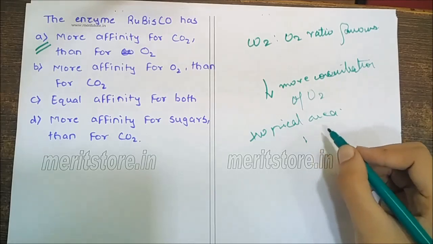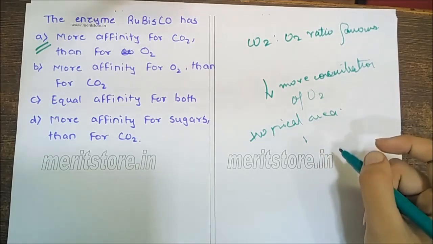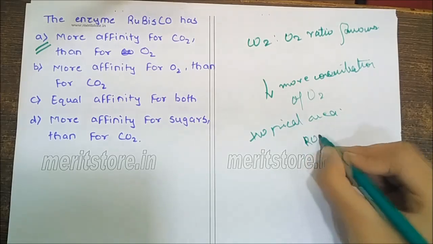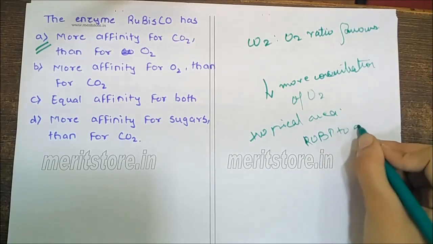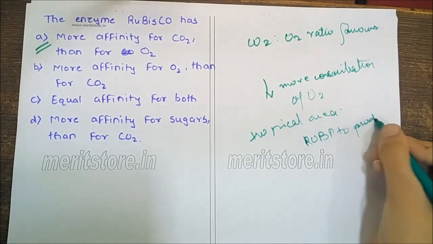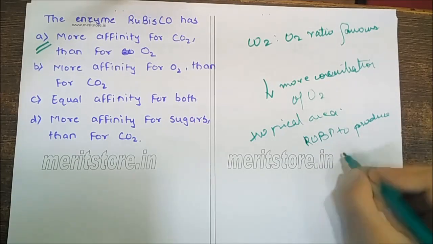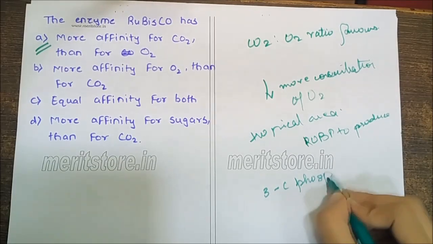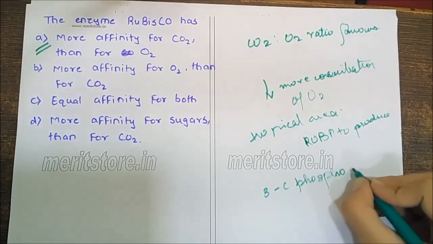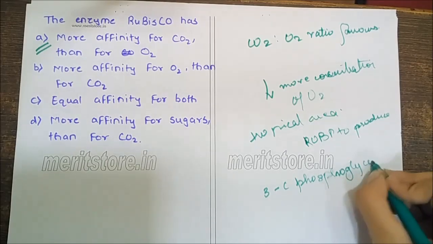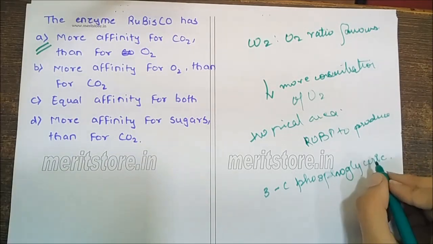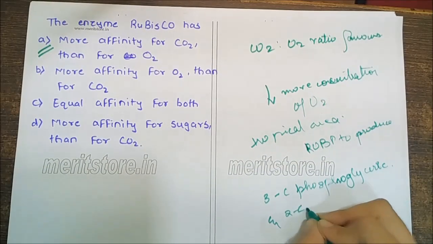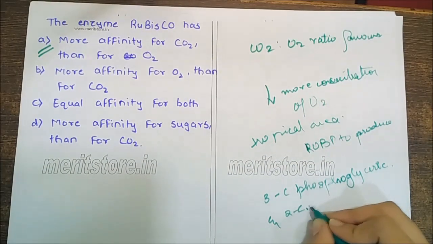At high temperature, Rubisco functions as oxygenase, and instead of fixing CO2 it oxidizes RuBP to produce (3C) phosphoglyceric acid and 2C phosphoglycolate.